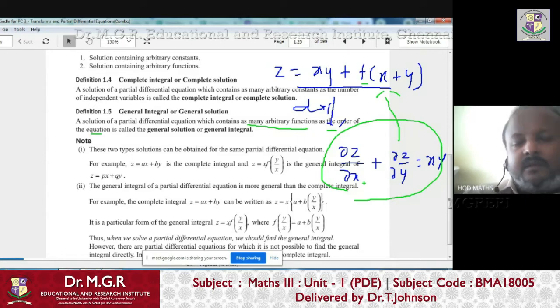What is the meaning of order? Anybody? What is the meaning of order of the PDE? What is this? ∂z/∂x. What is ∂z/∂x? We simply call it small p. This is small q. What are small p and q?